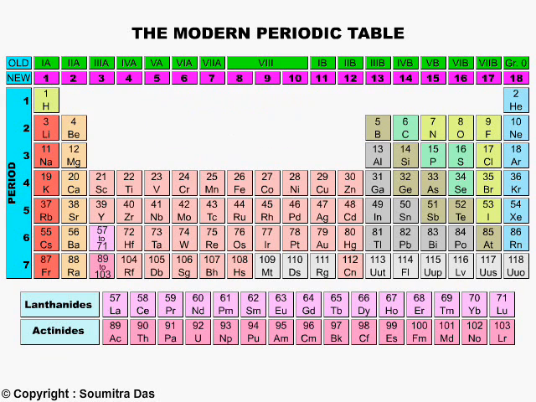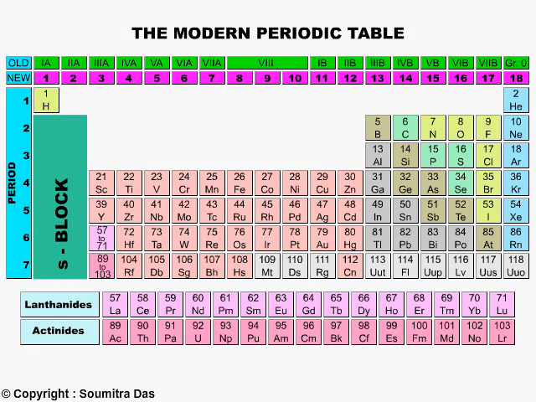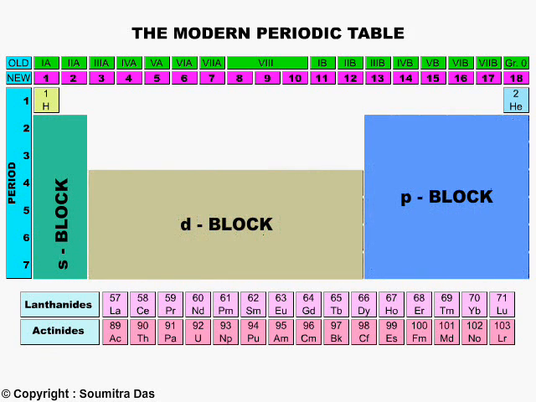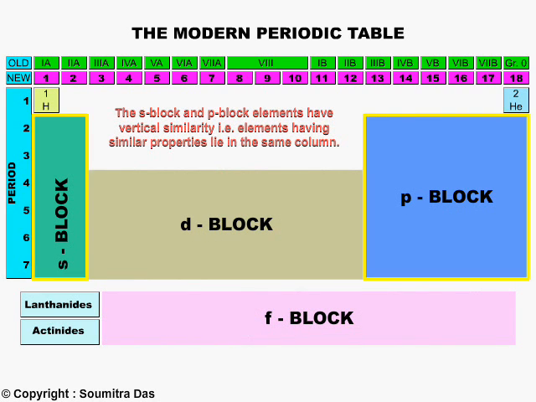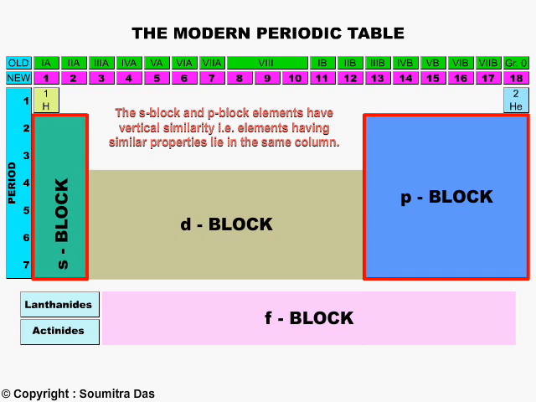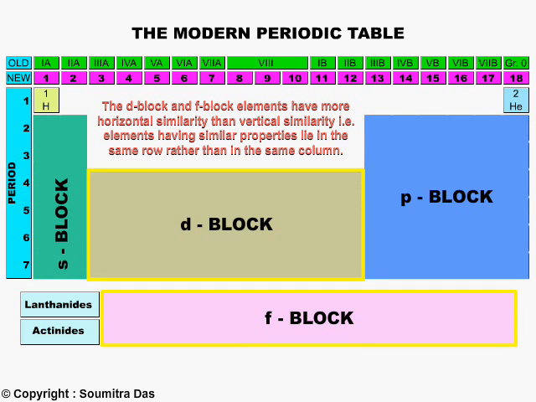The periodic table can also be grouped into different rectangular blocks where a particular subshell is being occupied by electrons. This is the s block, the p block is over here, here's the d block, and the f block is at the bottom over here. The s and p block elements have vertical similarity, whereas the d and f block have more pronounced horizontal similarity than vertical similarity.